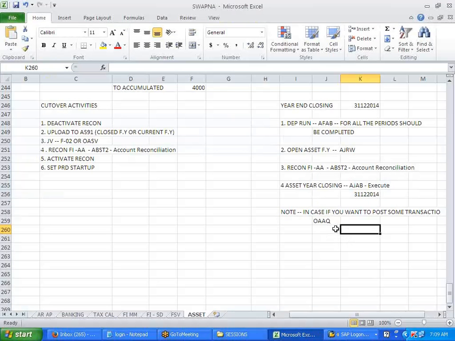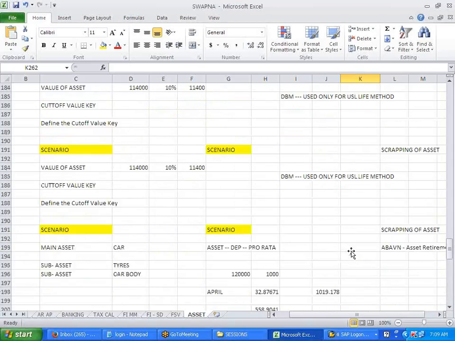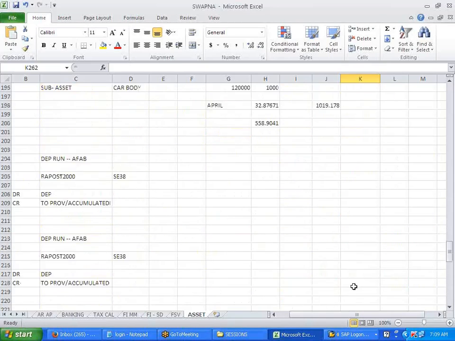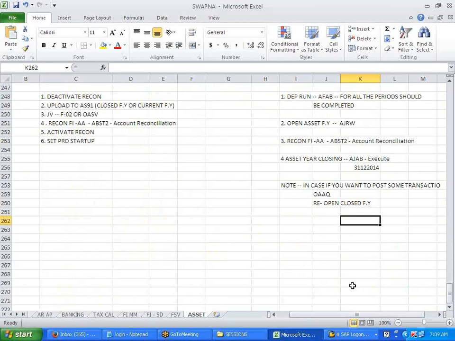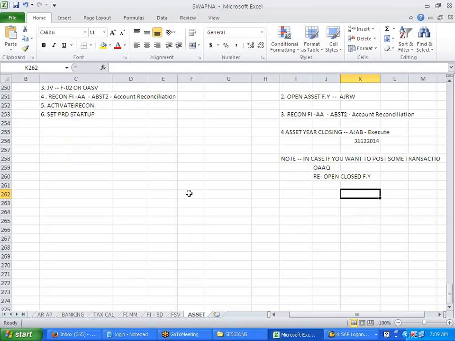It is only recommendable if you are doing it at the same time. Maybe after 3 or 4 months, if you want to come back and post, it's not possible. So what this does is reopen the closed fiscal year. With this, your asset accounting comes to a halt. Again, we come back to asset accounting.